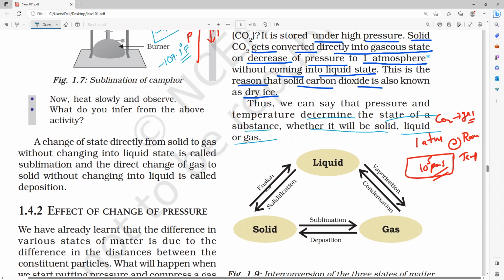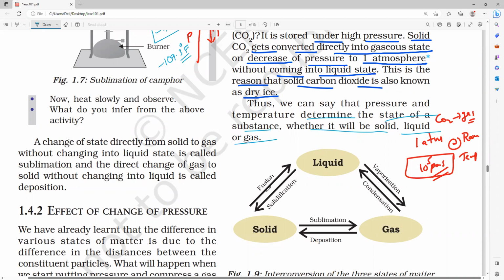Due to this, compression of liquids or solids is very difficult, due to the negligible impact of pressure. Due to the negligible impact of what? Impact of pressure. Now, next write.